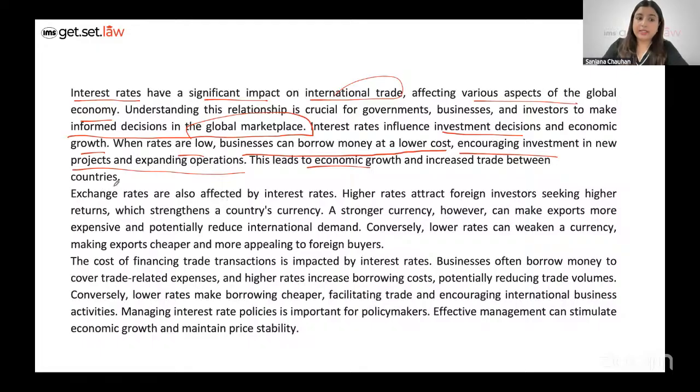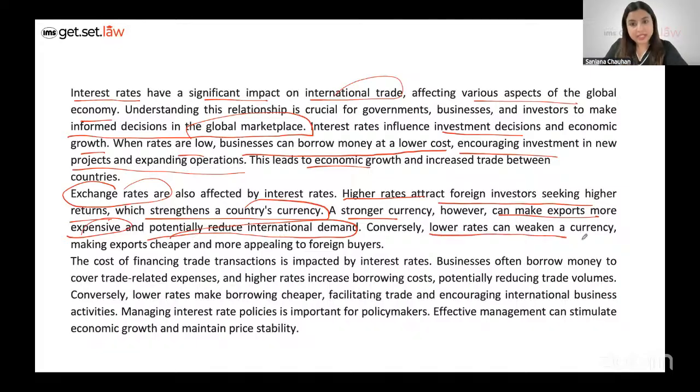Now another thing is exchange rates are also affected by interest rates. Higher rates attract foreign investors seeking higher returns, which strengthens a country's currency. A stronger currency, however, can make exports more expensive and potentially reduce international demand. So this is the downside it can have. And conversely, lower rates can weaken a currency, but they make exports cheaper and more appealing to foreign buyers. So this information here is quite important.